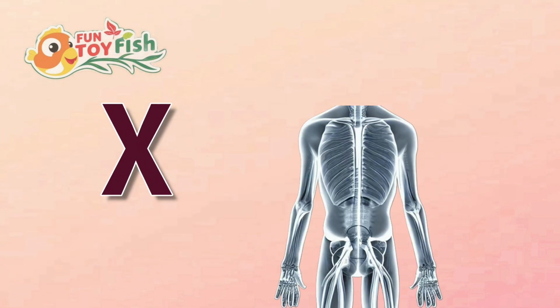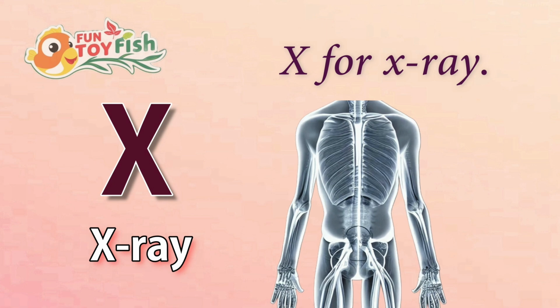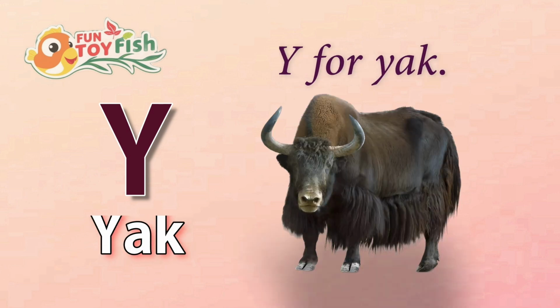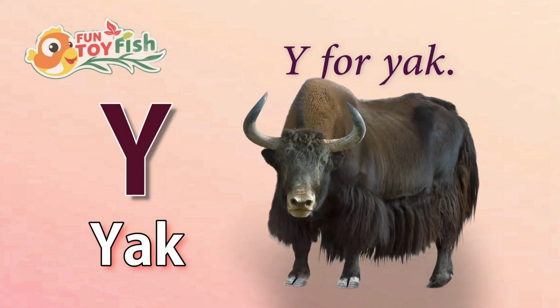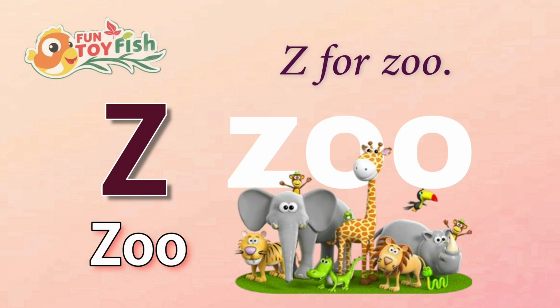X. X for X-ray. Y. Y for yak. Z. Z for zoo.